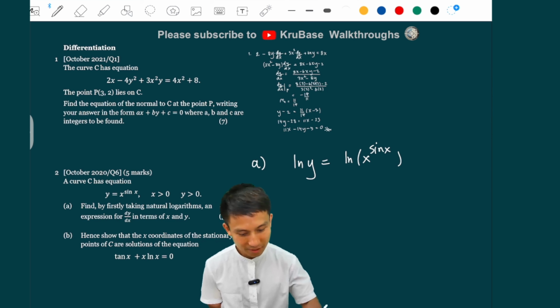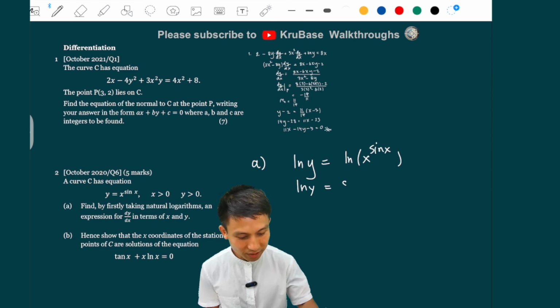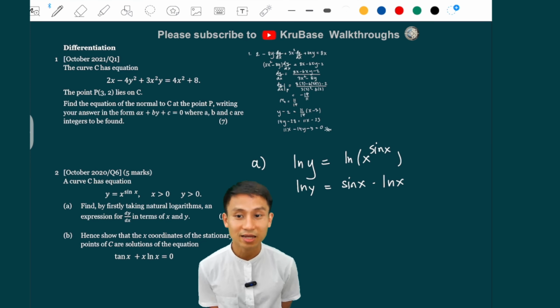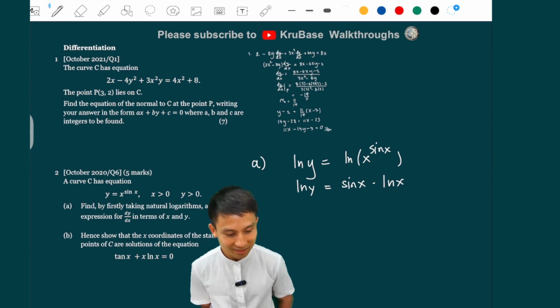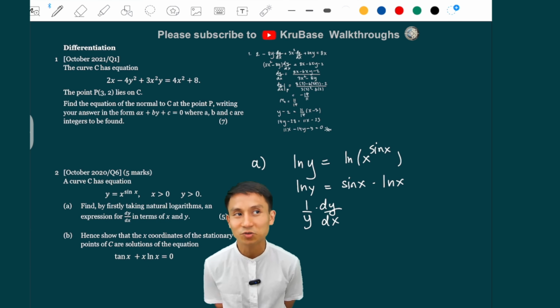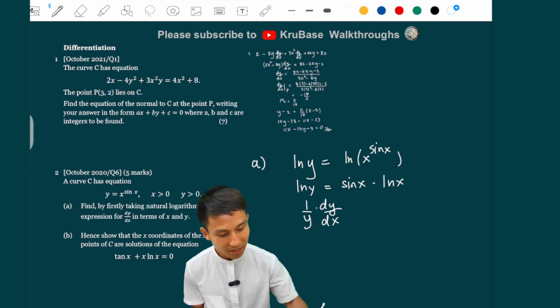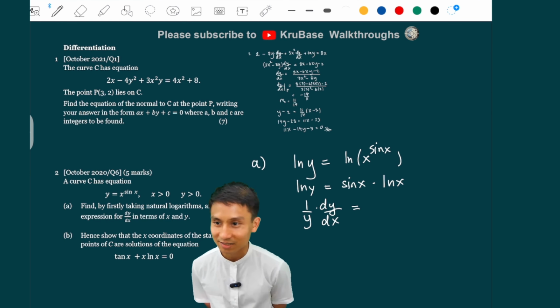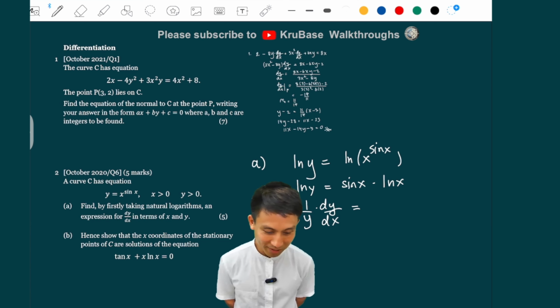And then we're going to use the log property to bring the sine x down. So we have a product of sine x and ln x. And you guessed it, we're going to differentiate implicitly. And that is the key here. So differentiating ln y taken as if it was an x, but then after doing that, we do dy by dx. So differentiating ln x, you get 1 over x, but you're doing it to y, so you have to add dy by dx, yeah? And then the next part, well, as a product rule there, so it's a very good blend here. That's why I took it into this compilation.